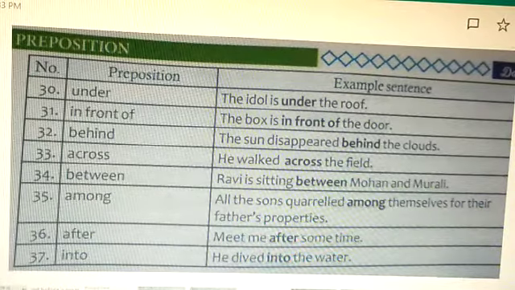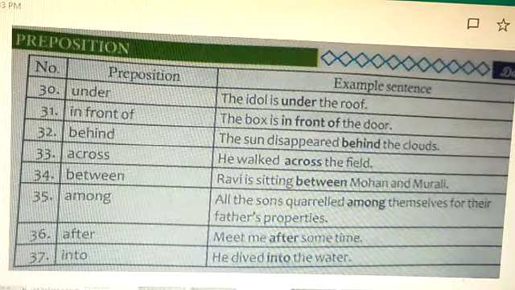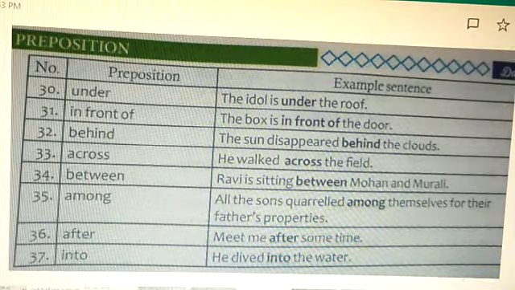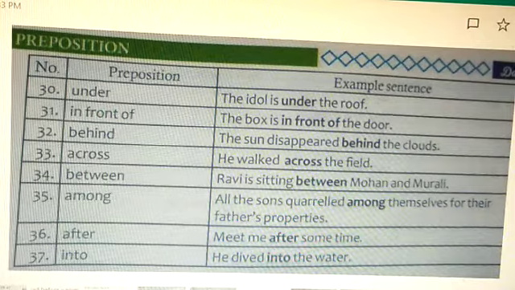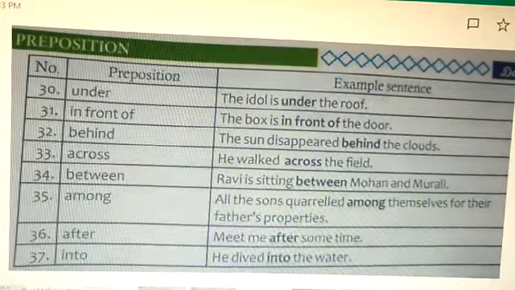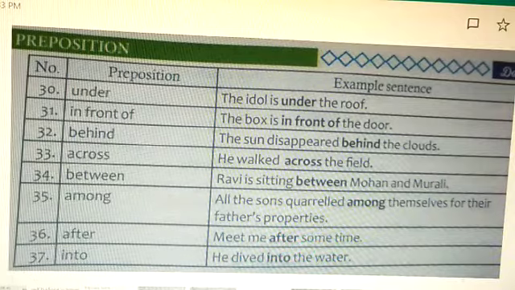31st, you see in front of. The box is in front of the door. And 32, you see behind. The sun disappeared behind the clouds. That means at the back. Then 33rd one, you see across. He walked across the field. 34th one, between. Ravi is sitting between Mohan and Murali. In between we are saying, no?